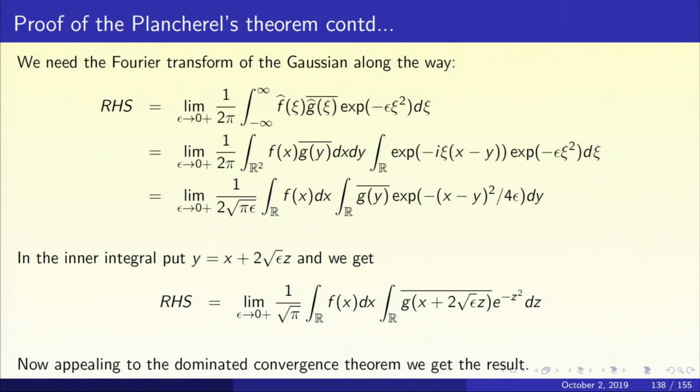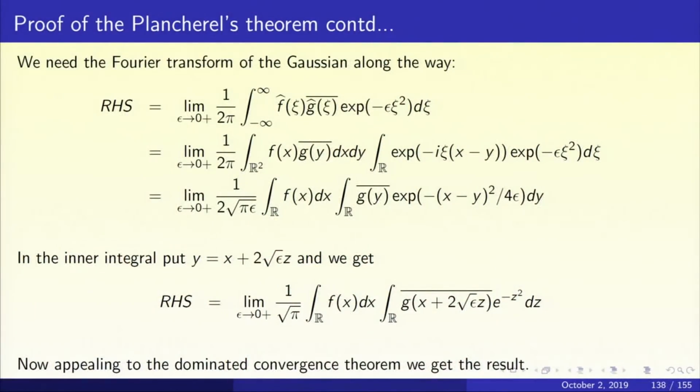And finally, what do you get? The inner integral, instead of becoming a meaningless integral, is now a very meaningful integral. That's the beauty of this e to the power minus epsilon chi squared trick. So what do we get? Limit as epsilon goes to 0, 1 upon 2 pi, integral over R squared of f(x) g(y) bar dx dy, and integral over R of exp of minus i chi (x minus y) times exp of minus epsilon chi squared d chi.